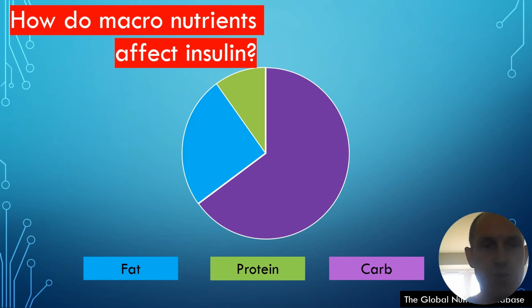How do different macronutrients affect insulin? This is the proportion of macronutrients that are eaten around the world, and we have the proportion of carbohydrates, protein and fat, and carbohydrates making up the majority of the macronutrients eaten.